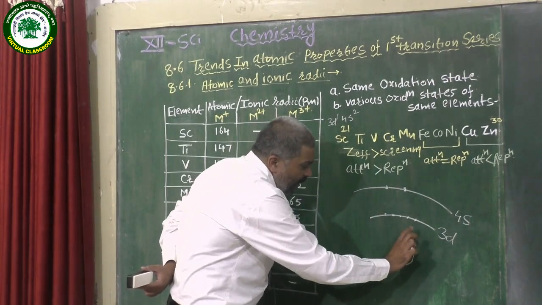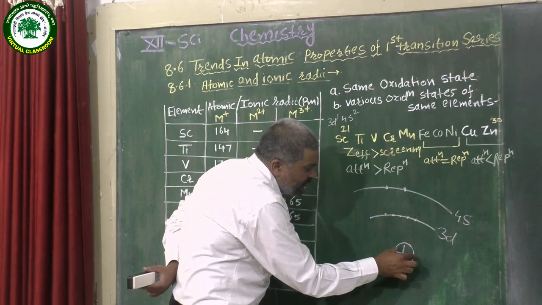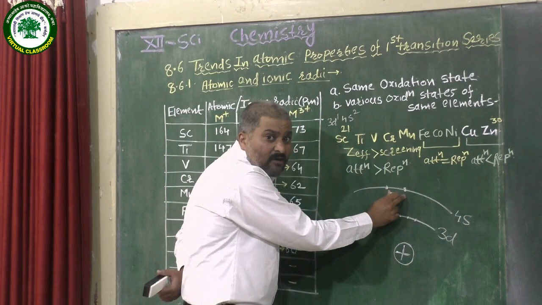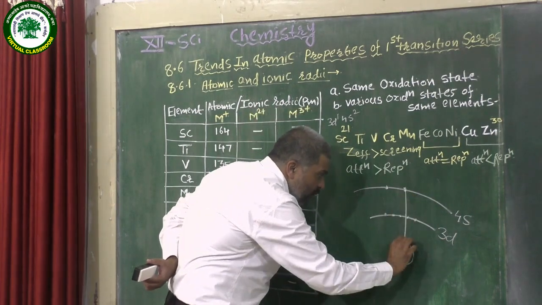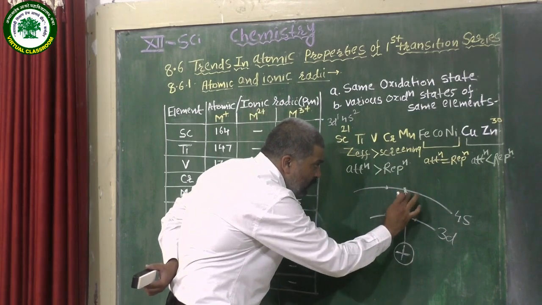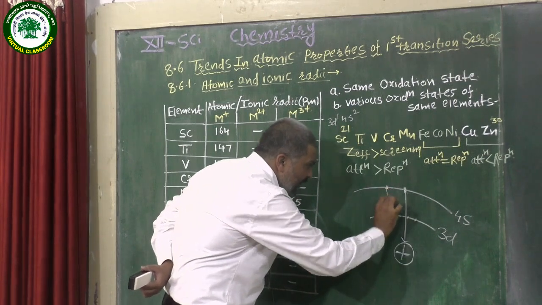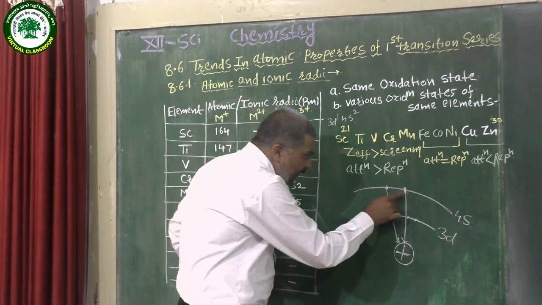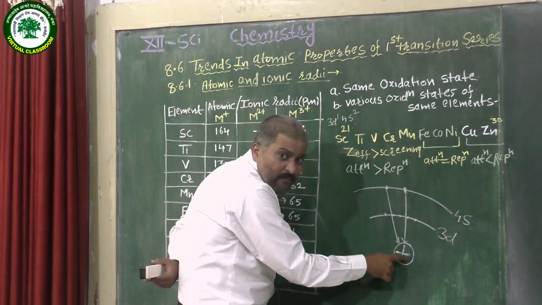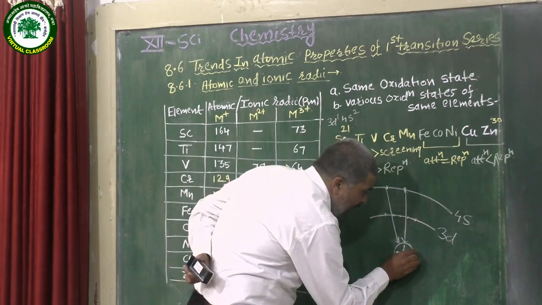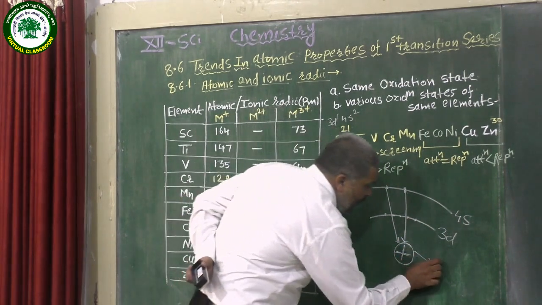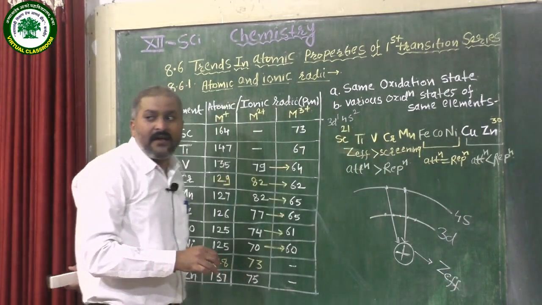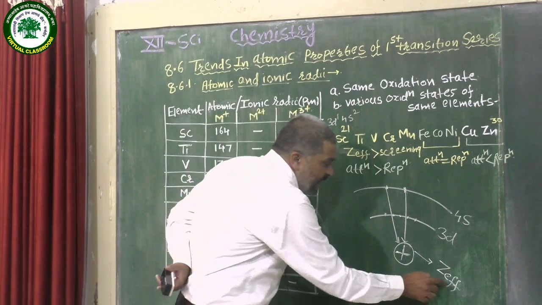There is a force of attraction between the positively charged nucleus and the electrons present in the outermost shell, and that is known as effective nuclear charge, denoted by the sign Zeff.